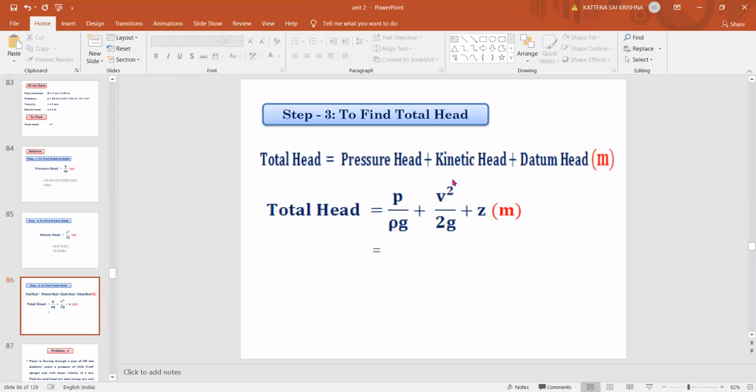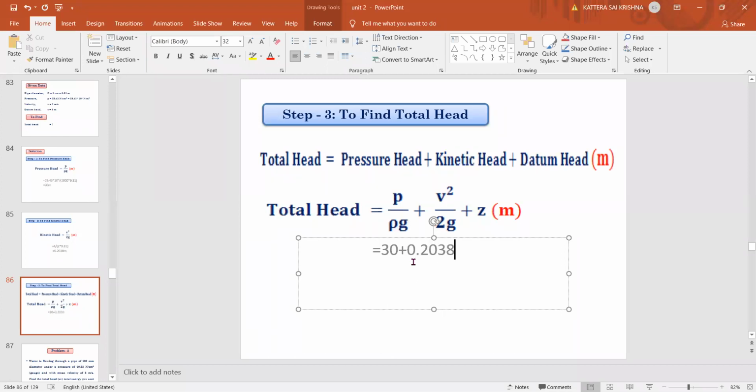Next, total head is equal to P by rho g. Already we have calculated all three. The value of P by rho g we got is 30, plus V square by 2g is 0.2038, plus datum head, already given to us, that is 5 meters. So finally you'll get 35.2038 meter. This is the total energy you need to calculate here.